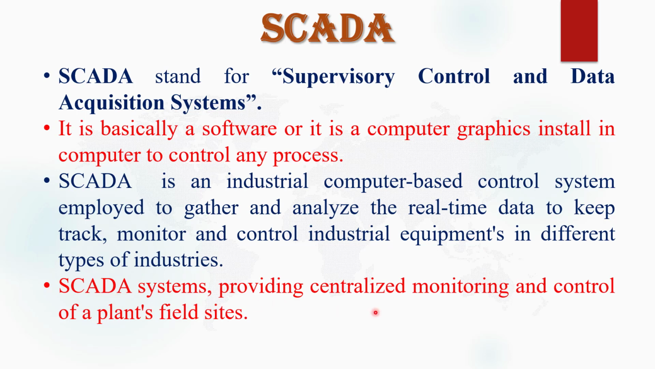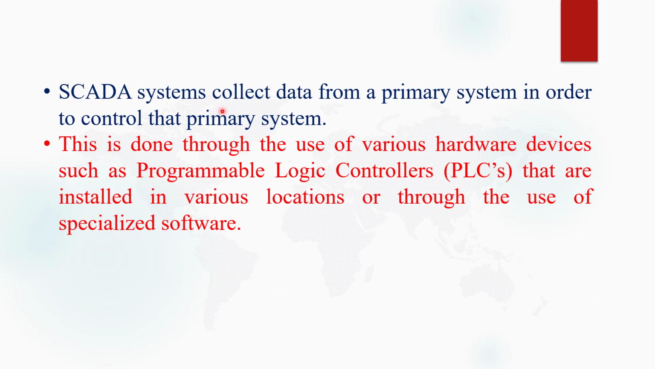A SCADA system provides a centralized monitoring and controlling system. So we can say that SCADA is a software. Through SCADA, we provide supervisory control and data acquisition. So SCADA is basically a centralized monitoring and control system. Now, a SCADA system collects or acquires data from the primary elements or primary system in order to control that primary system or primary elements in the process plant.